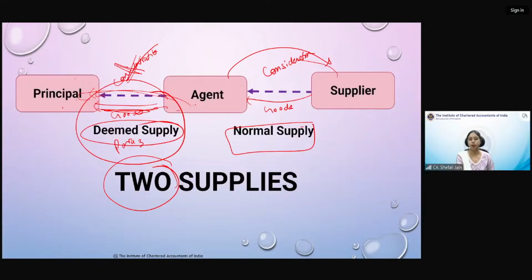Agent ने principal से कोई, sorry, agent has not taken any consideration from principal for supply of these goods. यहाँ पर ये वाली transaction missing है. जो goods की जो उनमें exchange हो रहा है principal और agent में, the exchange of goods that is being taxed in para 3. Agency commission तो agent को मिलेगा ही मिलेगा. Agency commission will be taken by the agent. That is a separate transaction. Okay.